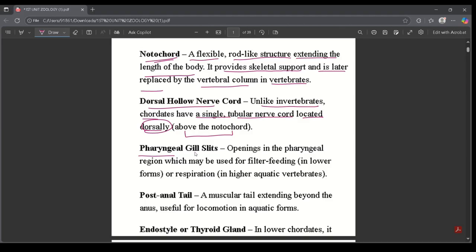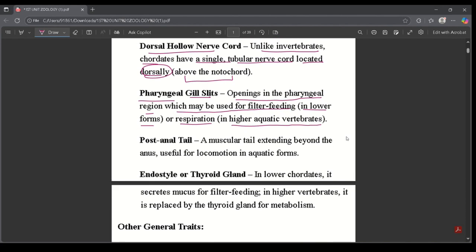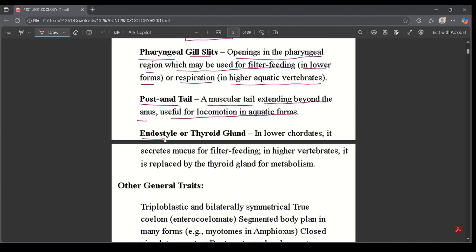Now, pharyngeal gill slits. Openings in the pharyngeal region which may be used for filter feeding in lower forms, or for respiration in higher aquatic vertebrates. Next is the post-anal tail, a muscular tail extending beyond the anus, useful for locomotion in aquatic forms. Next is the endostyle or thyroid gland. In lower chordates, it secretes mucus for filter feeding. In higher vertebrates, it is replaced by the thyroid gland for metabolism.